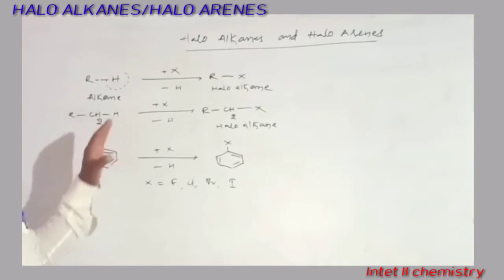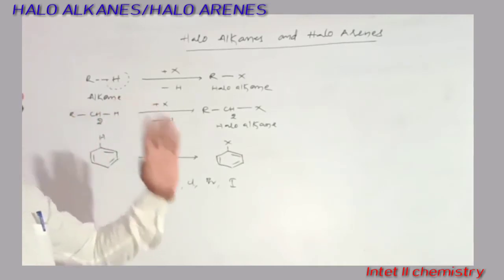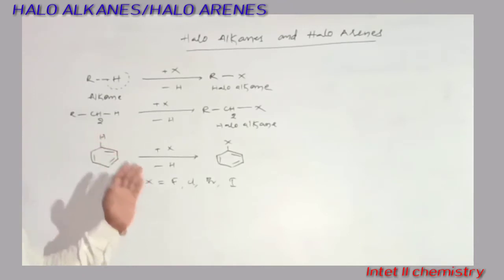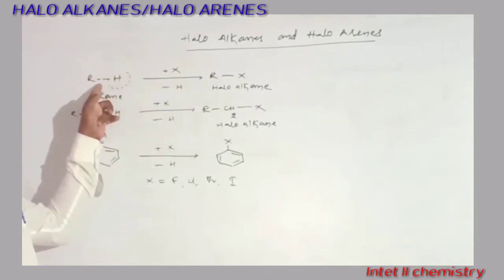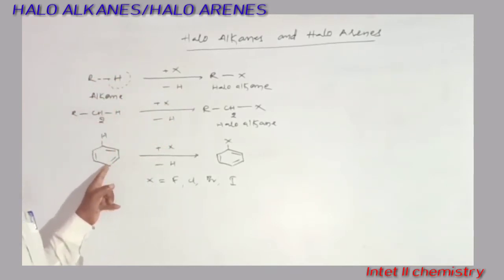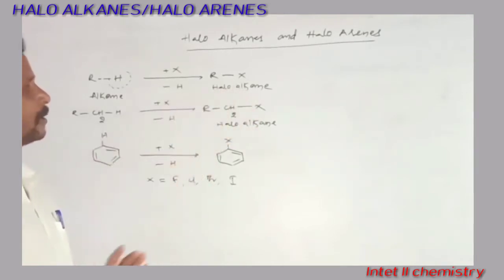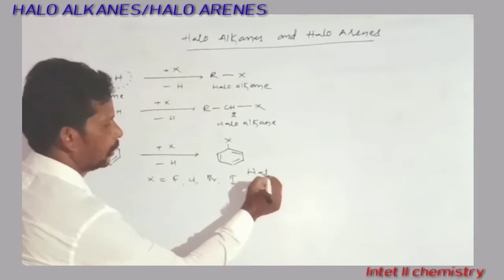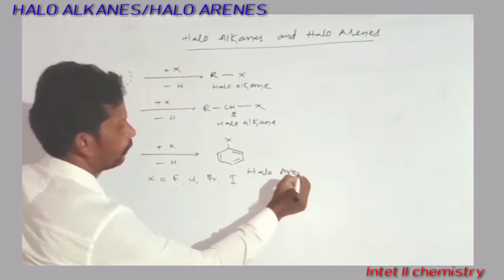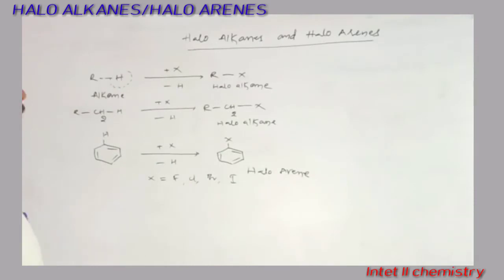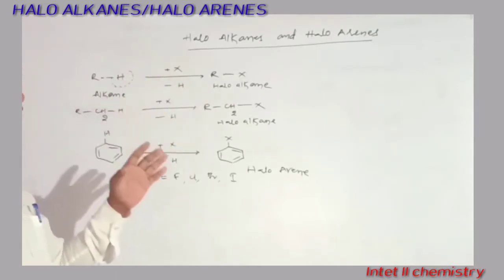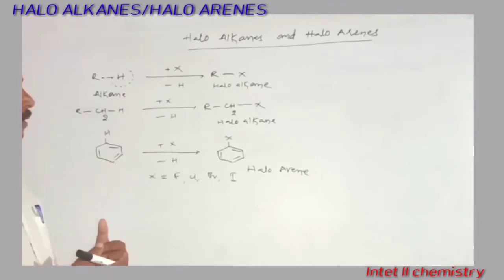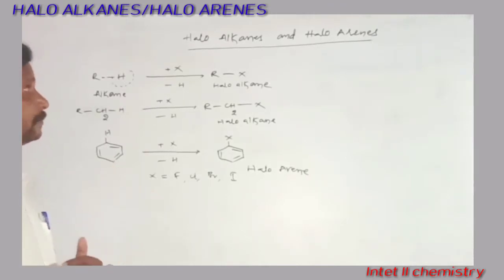Do you understand this? Haloalkanes and haloarenes are compounds formed by the replacement of one hydrogen in an aliphatic hydrocarbon or an aromatic hydrocarbon by a halogen atom. This one is a haloarene. Do you understand the definition? Here you have to imagine and define for yourself which one is the haloalkane and which one is the haloarene.